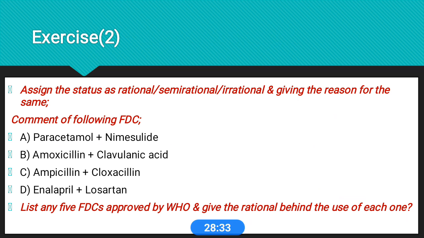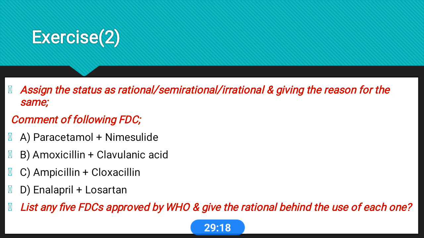Okay, then assign the status as rational, semi-rational, or irrational, and give the reason. Comments on the following FDCs. Paracetamol and nimesulide: both are NSAIDs, so we can't combine their side effect profiles. In pediatric practice, this also shows hepatotoxicity, so this combination is irrational. Amoxicillin and clavulanic acid: these combinations are good. The pharmacokinetic parameters are also good, and this also potentiates the efficacy. So this is a rational one. Ampicillin and cloxacillin, we already discussed, this combination is irrational. Enalapril and losartan, that's also an irrational combination.